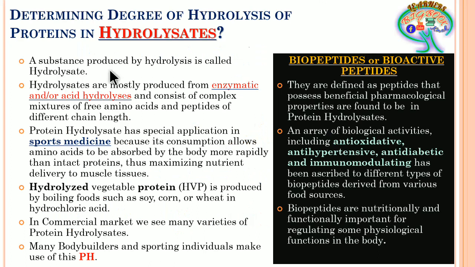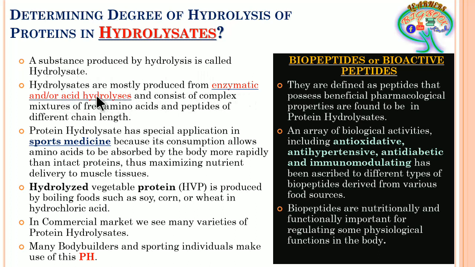These are the substances which are produced because of hydrolysis, where after hydrolysis they are called hydrolysates. These hydrolysates are mostly produced from enzymatic and or acid hydrolysis.